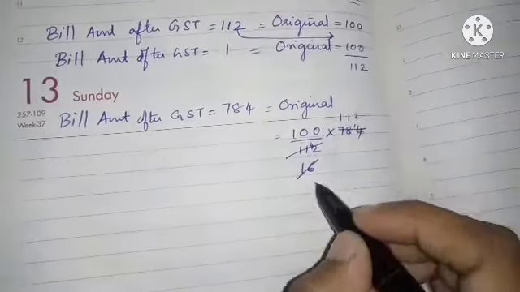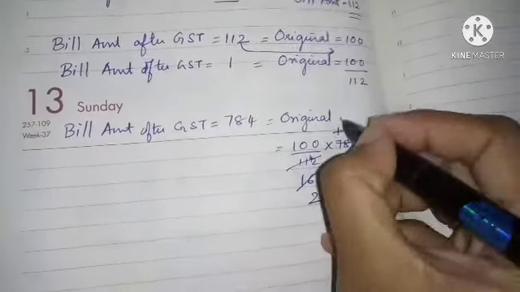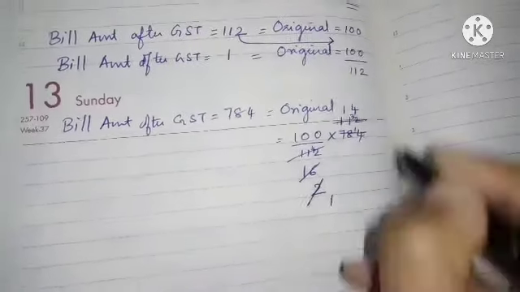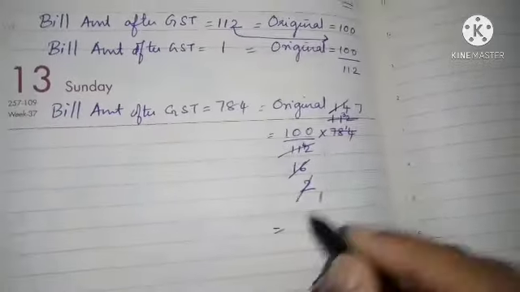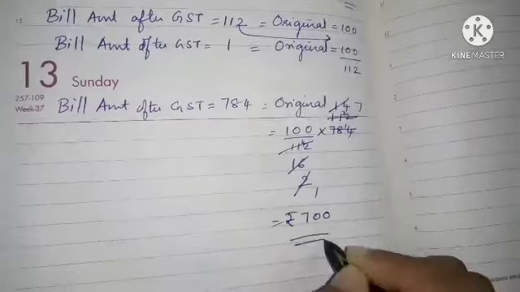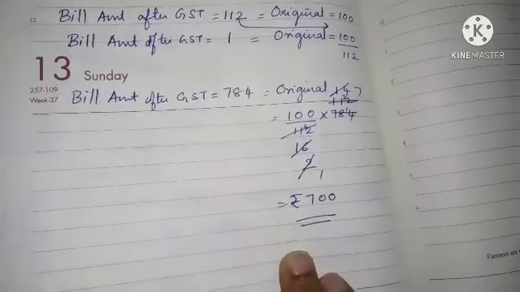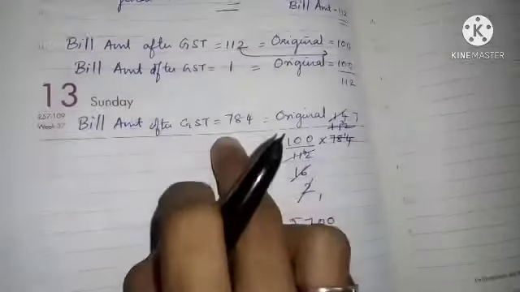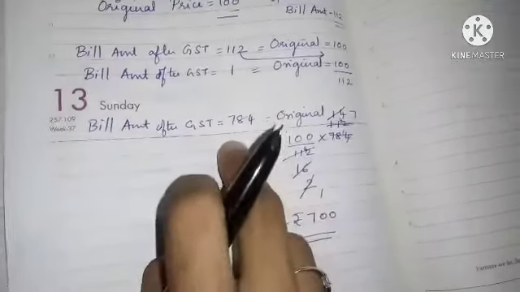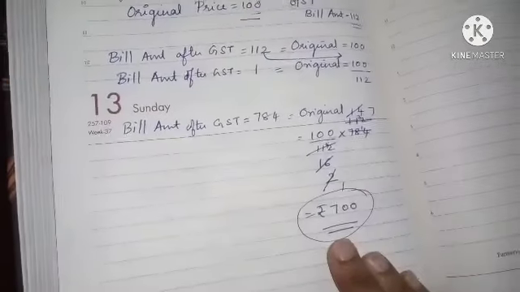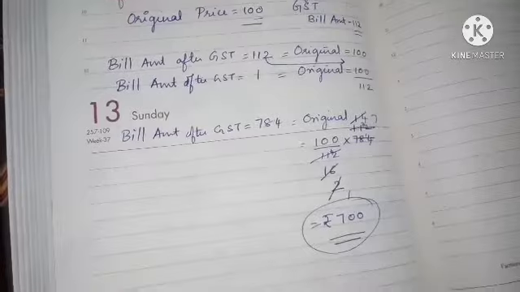332. Yes. 8 twos are 16. 8 ones are 8, remainder 3, 8 fours are 32, 2 ones are 2, 2 sevens are 14. So 100 into 7, 700 rupees. So what is the original price when GST is not included? 700 rupees. After GST is included, it is 784 rupees. Understood? This is your original price of that article. 700 rupees is the original price of that article. Understood?